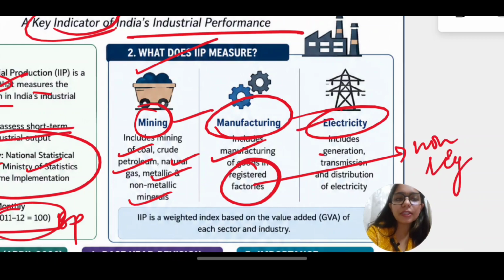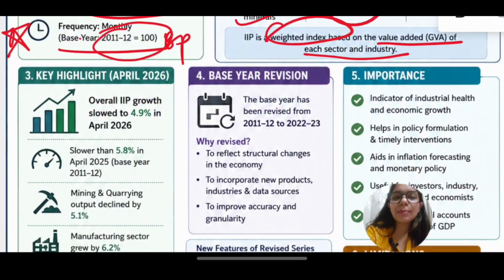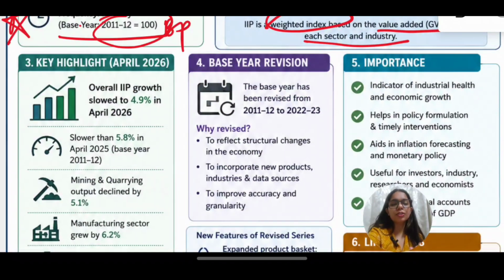Then we have electricity. It includes generation, transmission and even the distribution. IIP is a weighted index based on the value added of each sector and industry, which basically means that it counts what value has been added to the previous material.